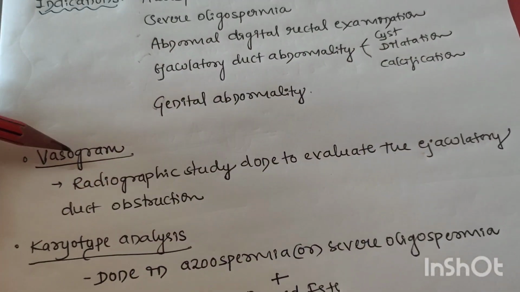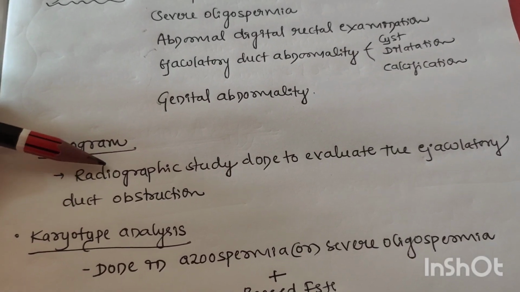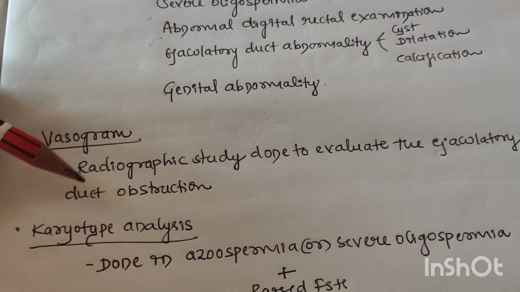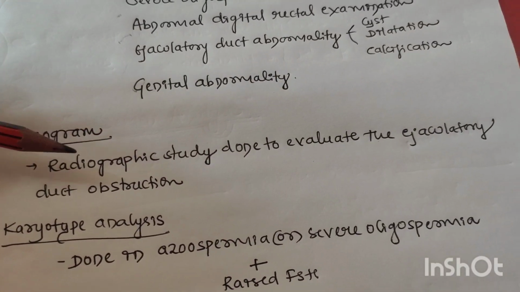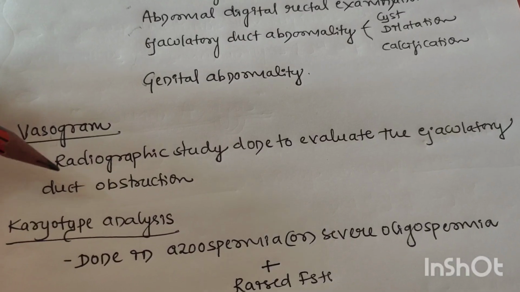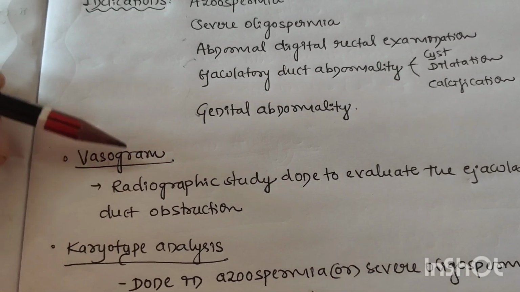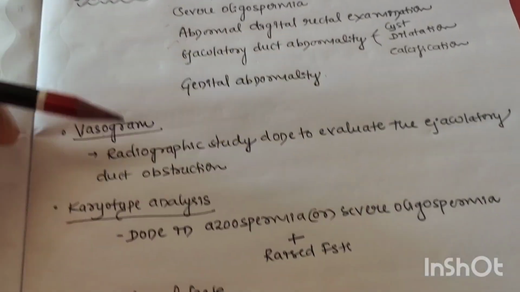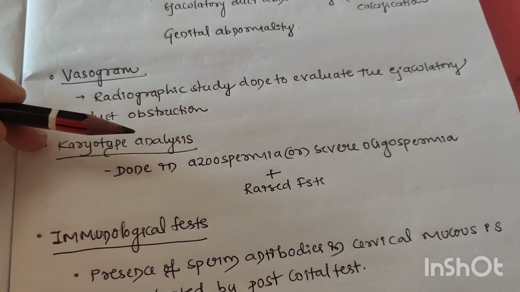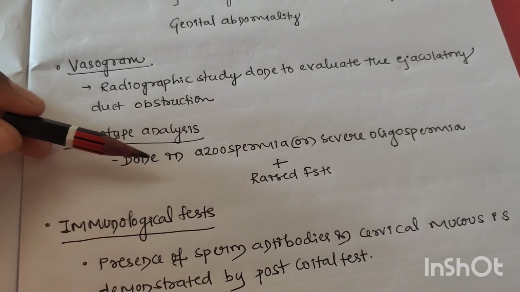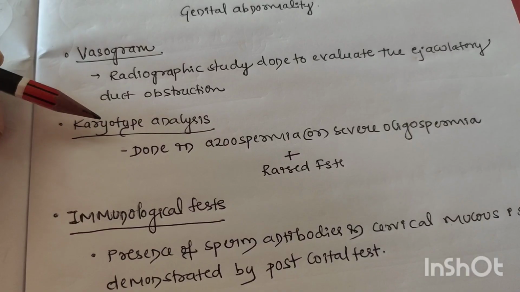Next, vasogram. Vasogram is a radiographic study done to evaluate ejaculatory duct obstruction. Here the ejaculatory duct is studied by radiograph. Radiograph is nothing but vasogram. It is done to evaluate any obstruction in the ejaculatory duct. Now, in the book it is given that vasogram is almost replaced by the transrectal ultrasound. Then, karyotype analysis. It is done in azoospermia or severe oligospermia associated with raised follicle stimulating hormone levels. Here we can diagnose Klinefelter syndrome and the like.